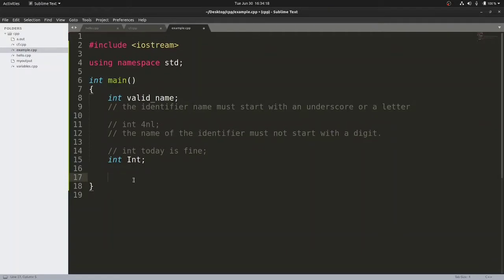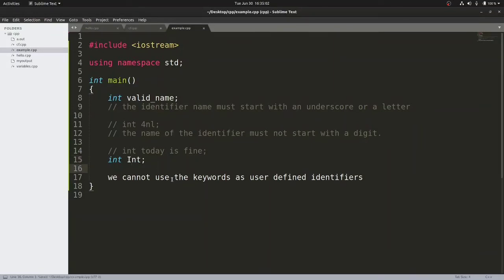So what conclusion do we get? That means we cannot use the keywords as user defined identifiers. That means the programmers cannot use the reserved words, that is your keywords, as identifier names. If it is really very important to use a variable name and it is conflicting with your reserved keyword name, then you can use the advantage of C++ case sensitivity, right? Like I wanted to use int here, so what I did, I just changed the case of one of the letters in order to make it distinct, right?